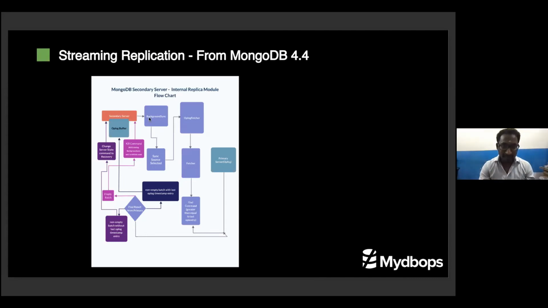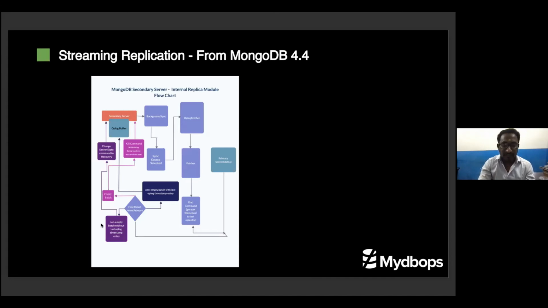The secondary node creates a background sync thread. The background sync thread will choose a sync source. The sync source means which node I need to get the oplog data from, because MongoDB has the capability to sync from another secondary also. So it helps to choose the secondary, and this is selected. The oplog fetcher will be created. The oplog fetcher will create another thread called the fetcher. The fetcher will go to the primary or another secondary to capture the data, go to the primary and execute the find command.